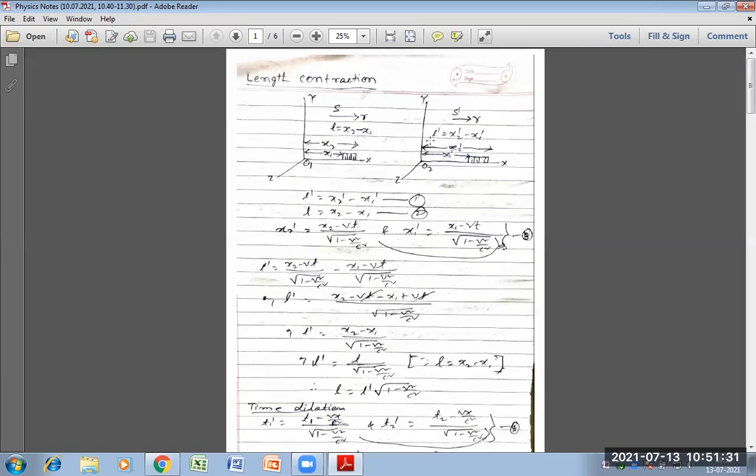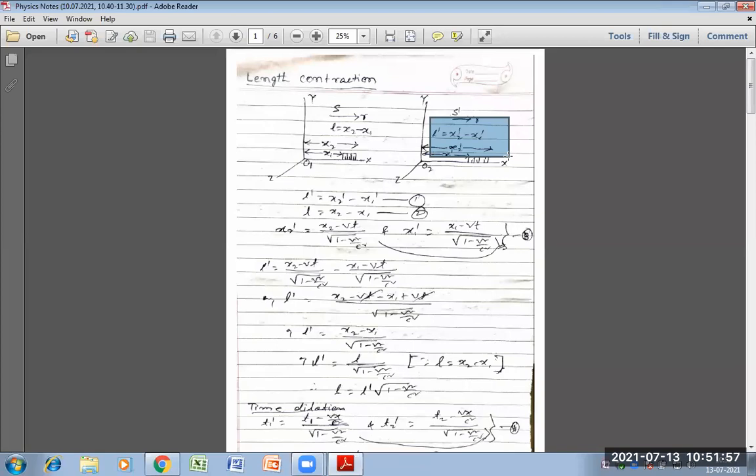So the length can be written as L dash, equal to x2 dash minus x1 dash, because x2 dash is the distance from the final end of the rod to the y-axis, and x1 dash is the distance from the initial end of the rod to the y-axis.